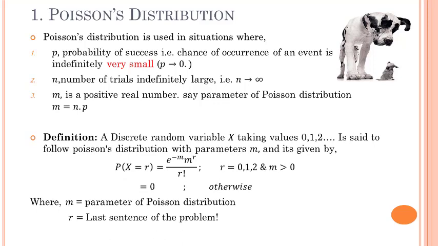So the definition becomes: a discrete random variable x taking values 0, 1, 2 up to n is said to follow a Poisson distribution with parameter m, and it is given by this formula: p of x equal to r is equal to e raised to minus m, m raised to r, divided by r factorial, where the value of r is 0, 1, 2 up to n, where we know that m is the parameter of a Poisson distribution and r is the last sentence of that example or last sentence of that problem.